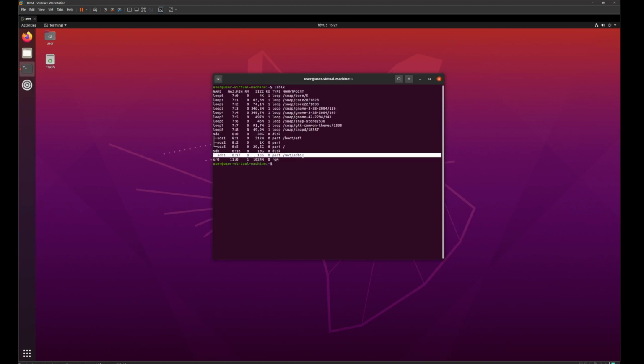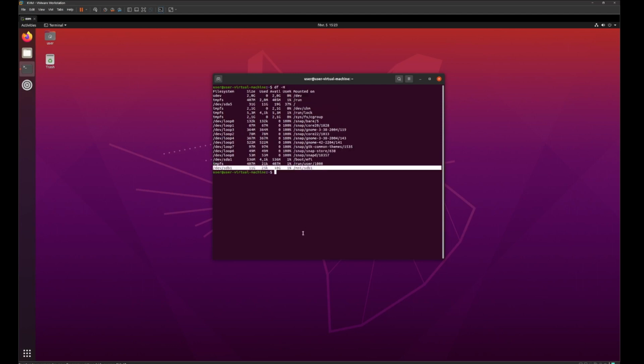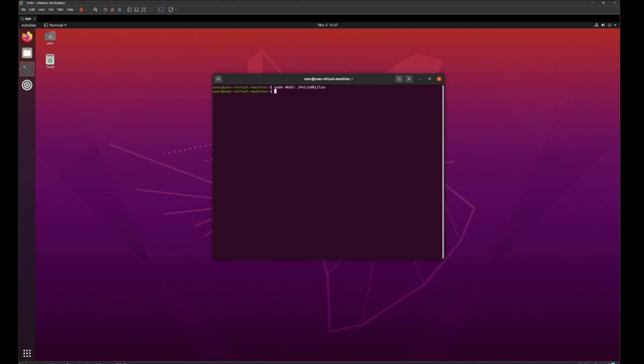We can see that the disk was mounted successfully. One directory will be used for our ISO image, while the other directory will be used for the virtual hard disk. Both of these are needed for our VM.